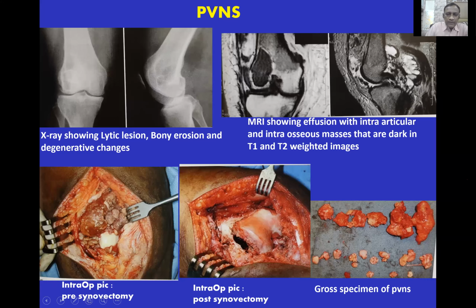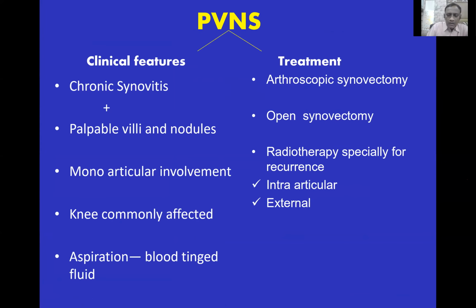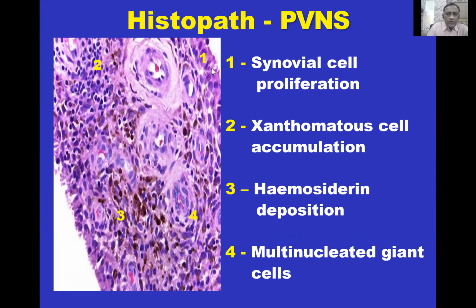Histopathologically, there are 4 types of cells. One is synovial proliferation. Second is xanthomatous cell accumulation. Third is hemosiderin deposition. And fourth is the multinucleated giant cells.